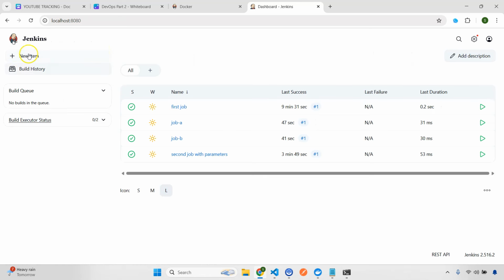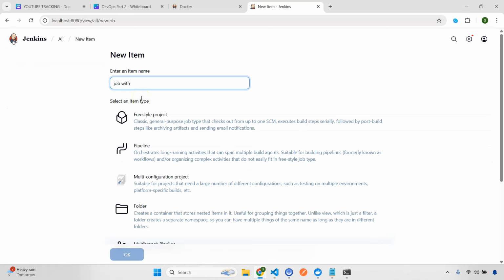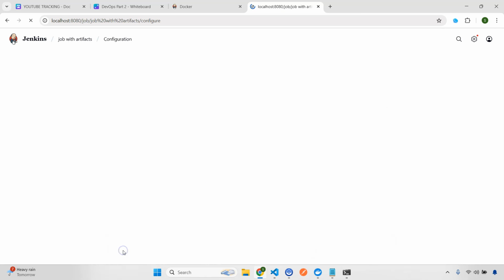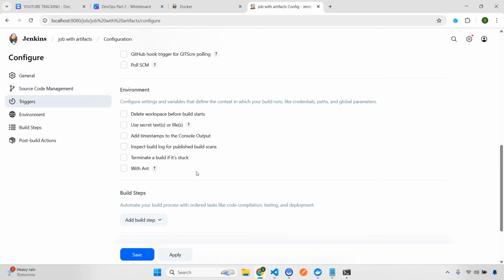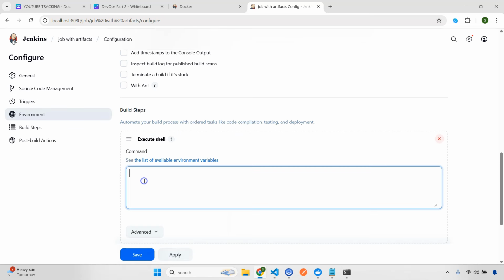So I'll go here, let's do another job. I'll name it job with artifacts, and let's do this one as freestyle. Let's do okay. And here, first let's go to build step, let's do execute shell, I'll do echo, and I'm going to write "report generated at", so I'll give here the date, and let's give a name, report.txt.